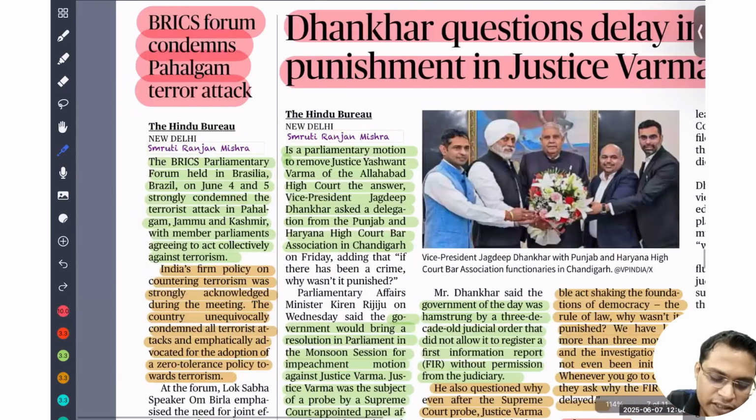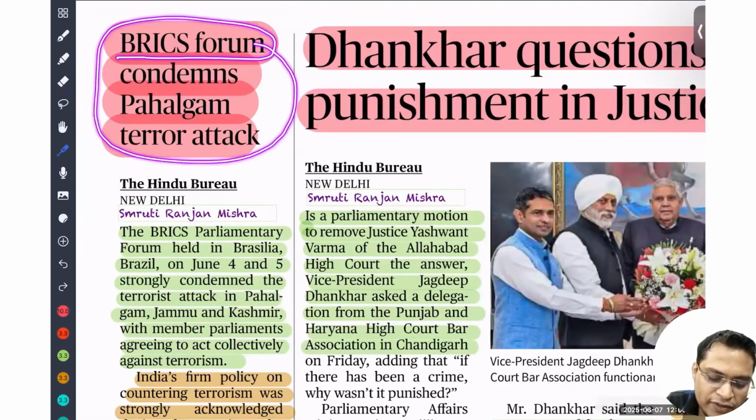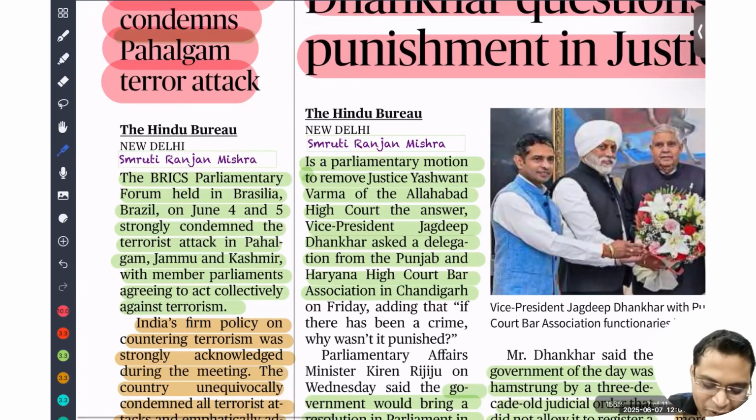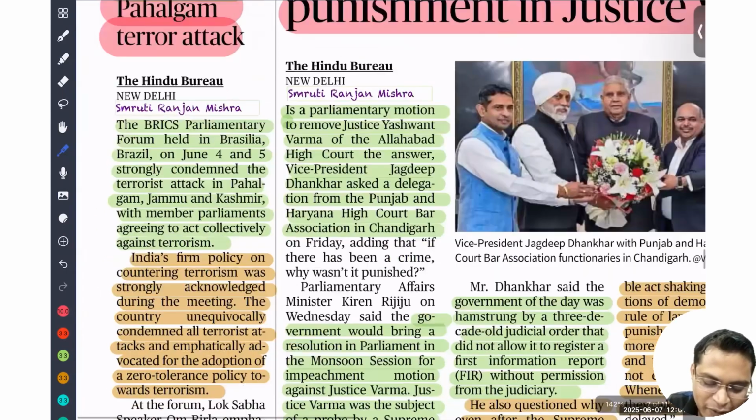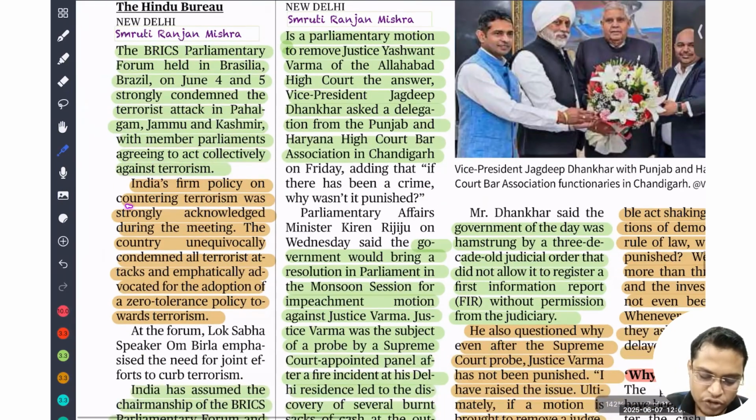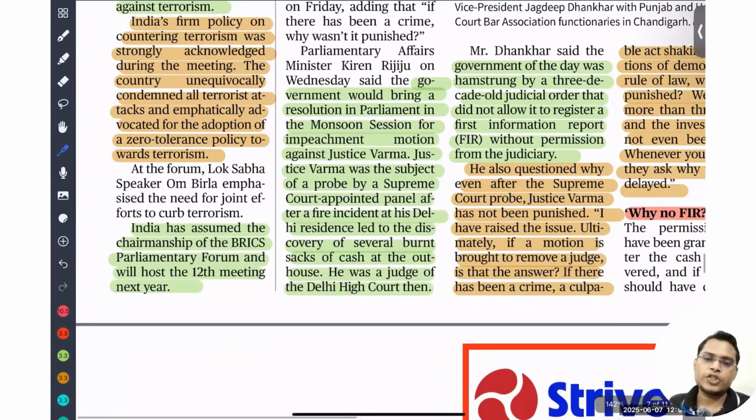So next is, it is a big win for India. The BRICS forum condemned the Pahalgam terror attack. That forum also includes China. The BRICS Parliamentary Forum was held in Brasilia, Brazil, on June 4 to 5, and strongly condemned the terrorist attack in Pahalgam, Jammu Kashmir. Members of parliament agreed to act collectively against terrorism. India's firm policy on countering terrorism was strongly acknowledged during the meeting. The countries unequivocally condemned all terrorist attacks and emphatically advocated adoption of a zero tolerance policy towards terrorism. So everyone supported having no tolerance towards any terrorism.